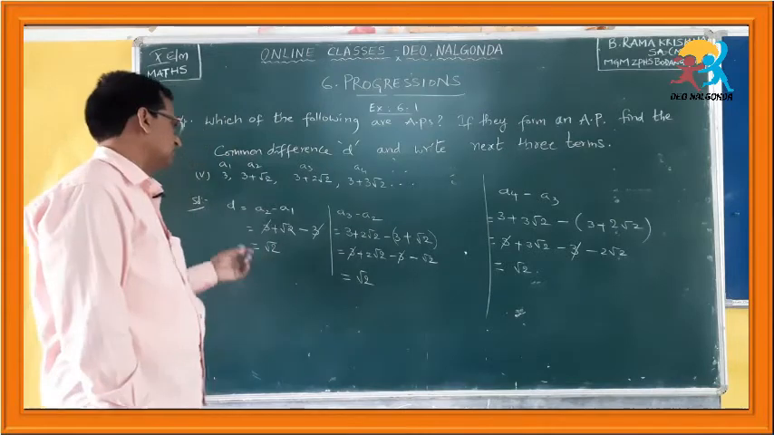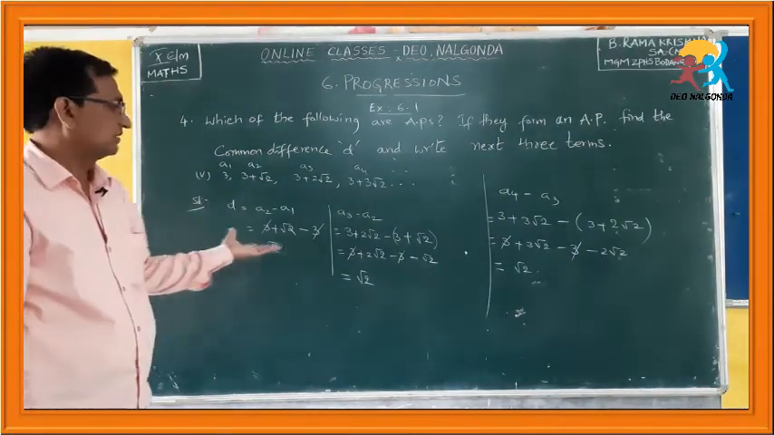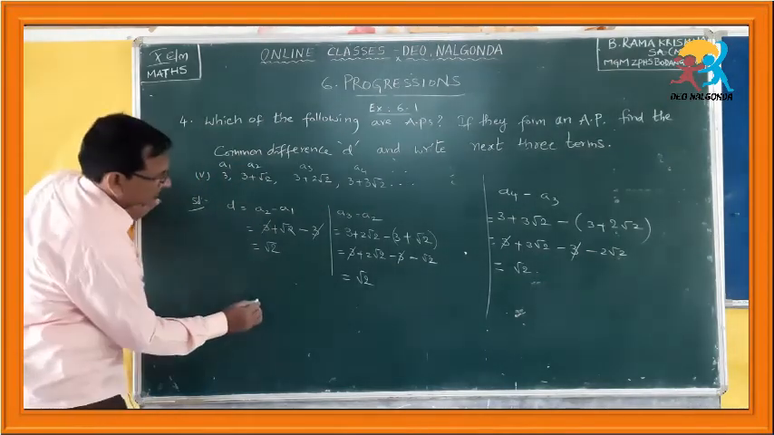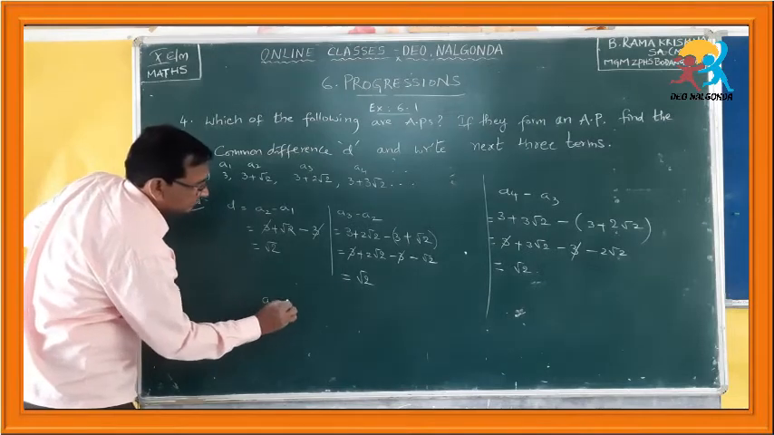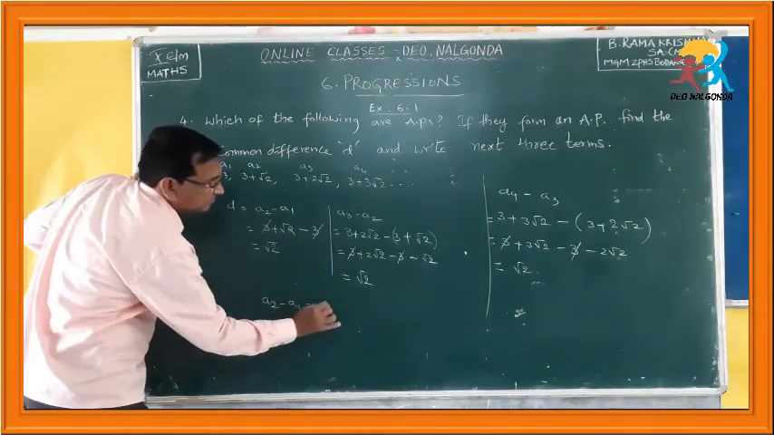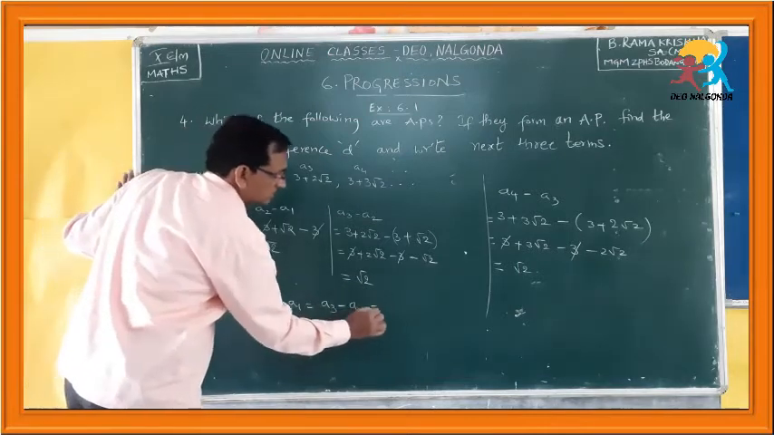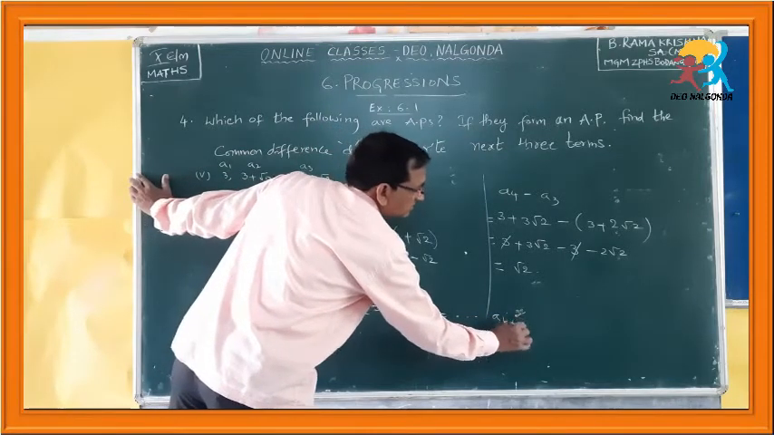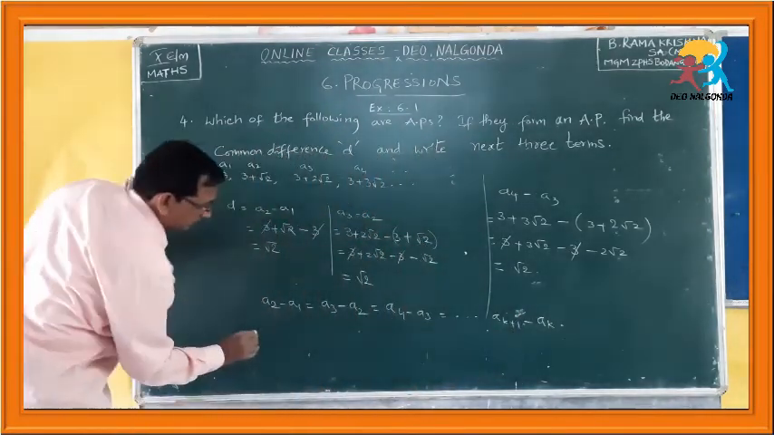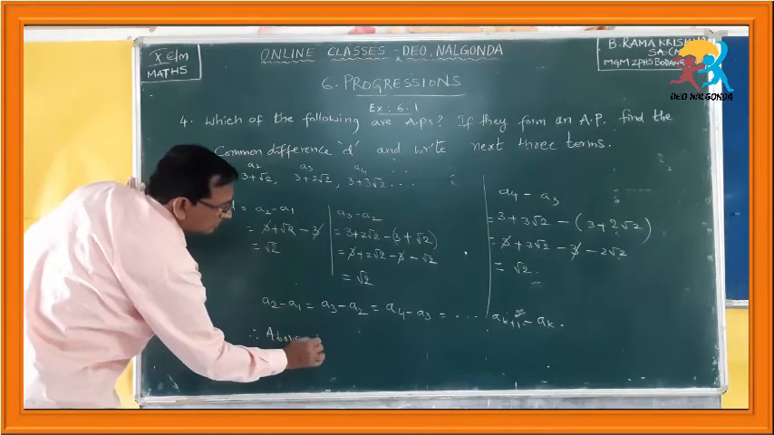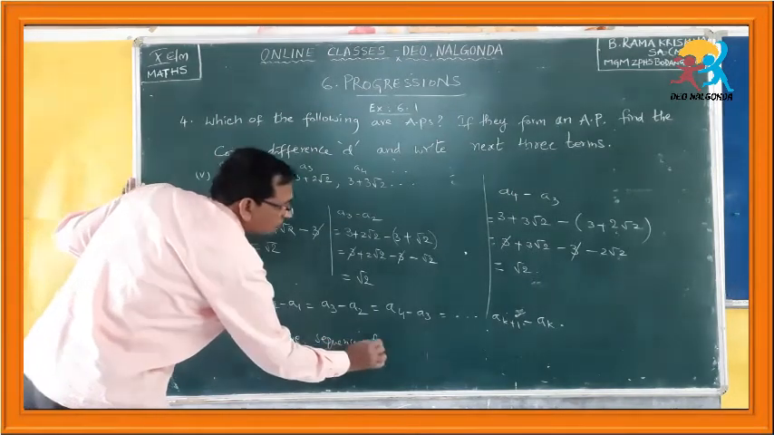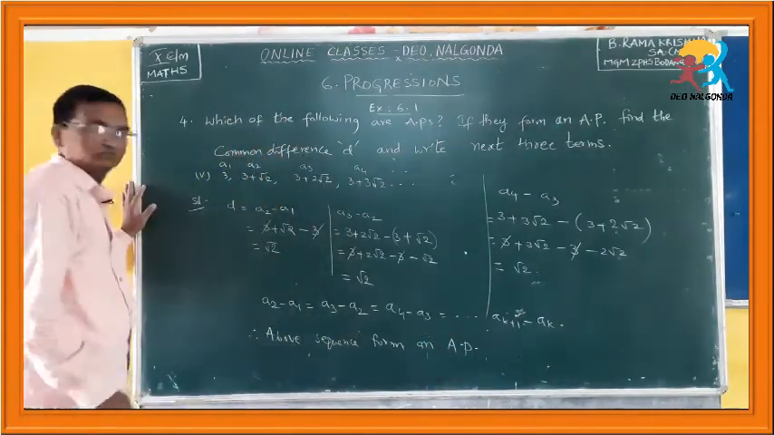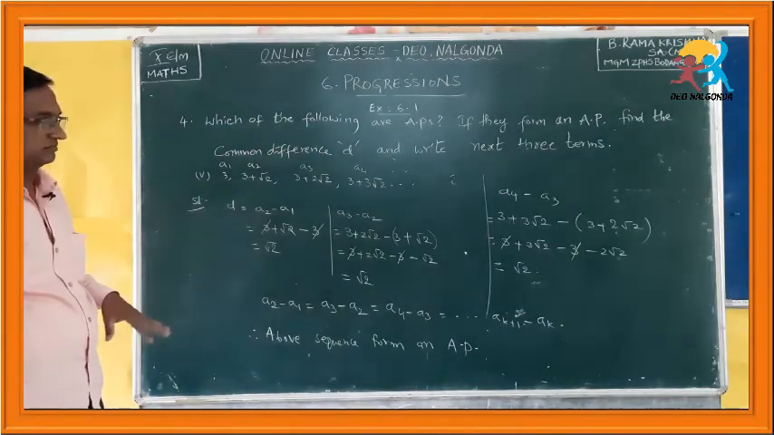So, what do you observe? The differences between any two successive terms in this list of numbers are the same. Therefore, we can write, and you have to write like this: a2 minus a1 is equal to a3 minus a2, which is equal to a4 minus a3, which is equal to a(k+1) minus ak. Therefore, the above sequence forms an AP. Like that we can conclude.